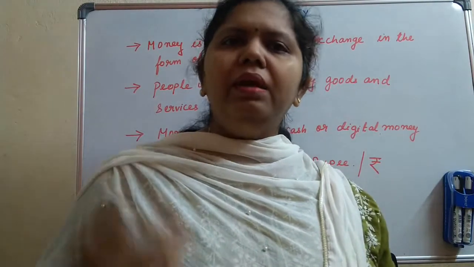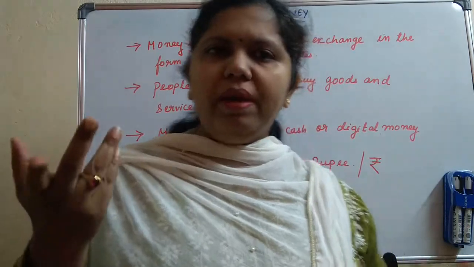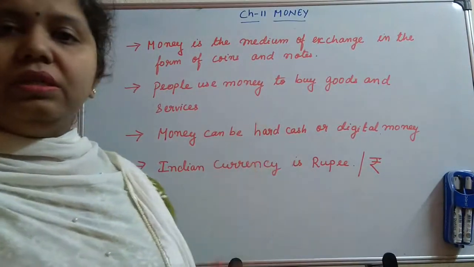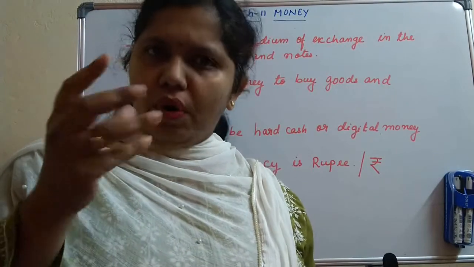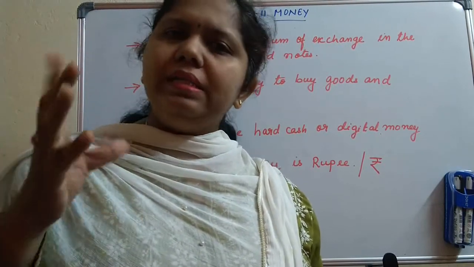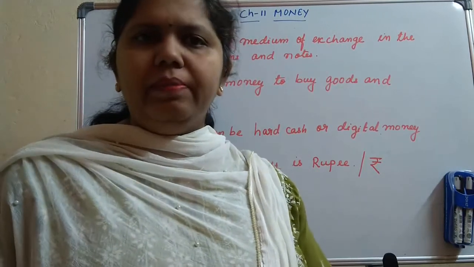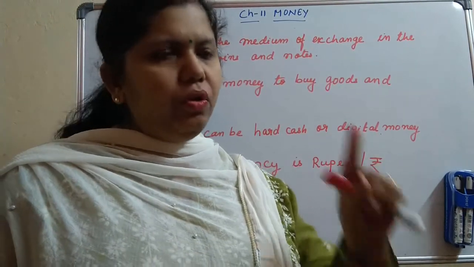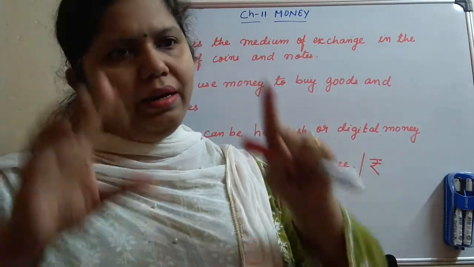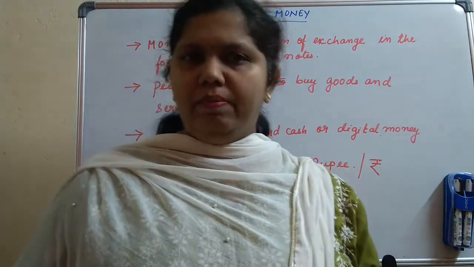You don't have to give cash. What do you mean by cash? Hard cash. The currency notes and your coins. These two are considered hard cash, which you are getting in hand. But here you will not get anything in your hand, but you have got a bank account. Directly the money will go to your account. So that is your digital money.